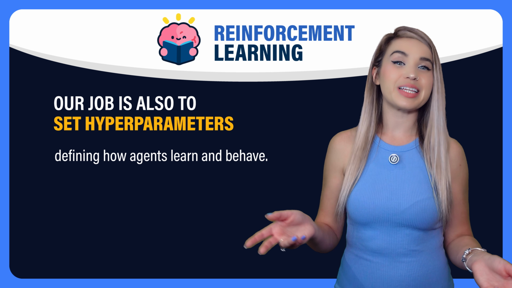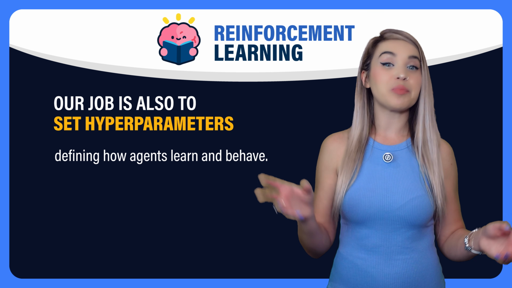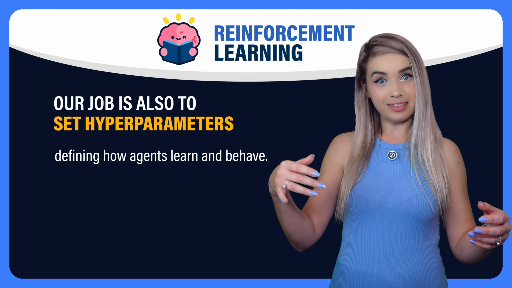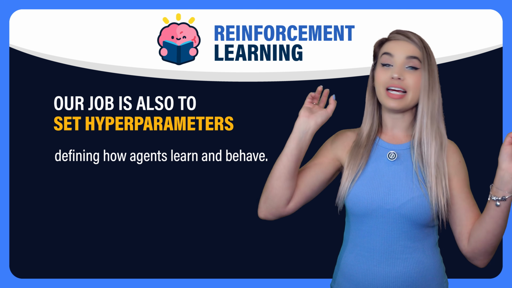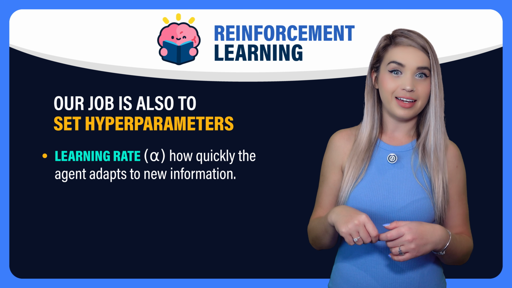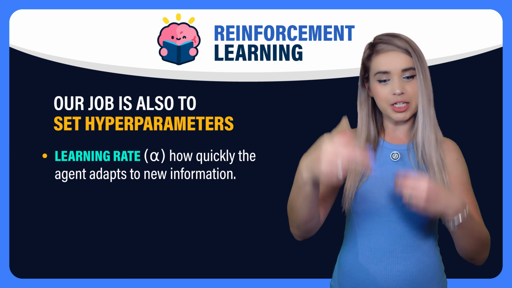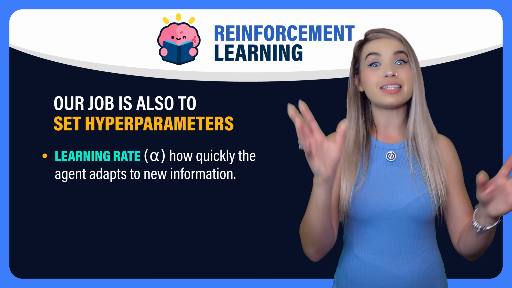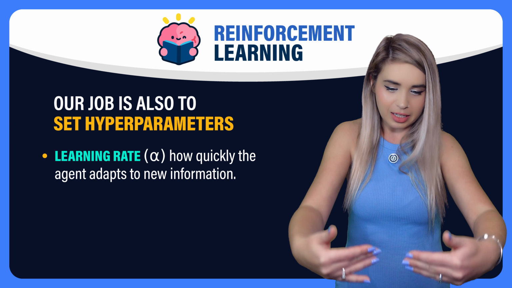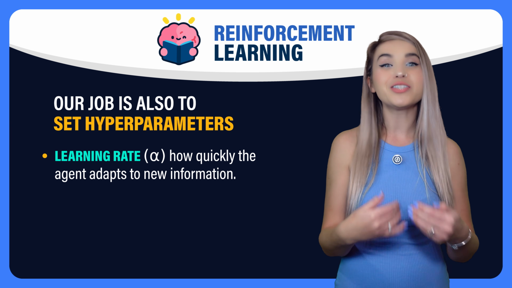Another responsibility is setting up something called hyperparameters. They define how the agent learns and behaves. So first, we have a learning rate, or alpha. It defines how quickly our agent adjusts to new information. So it's not about how fast it learns, but how quickly it updates itself based on new conclusions.